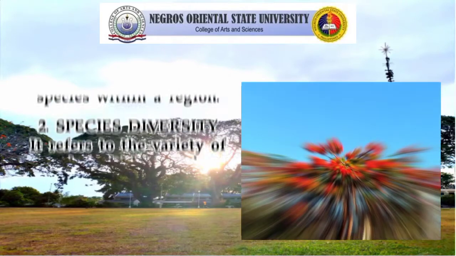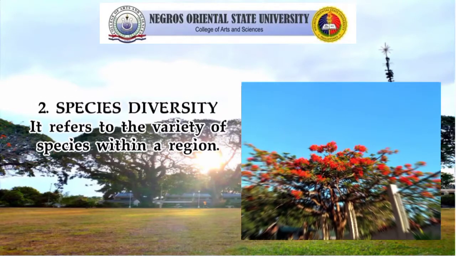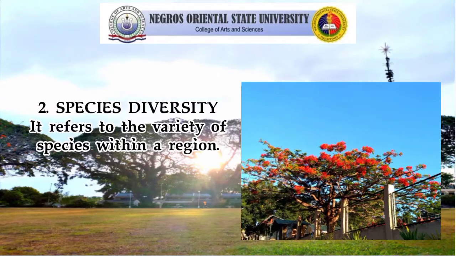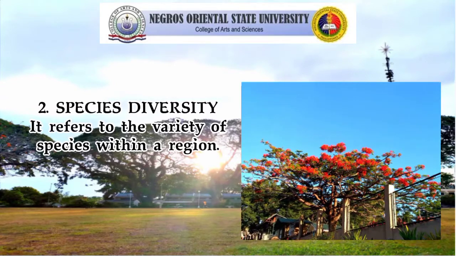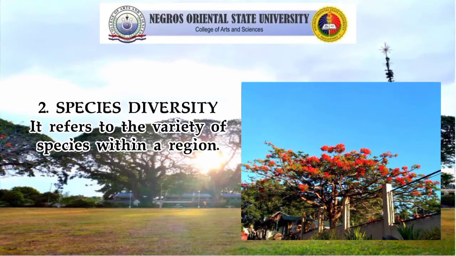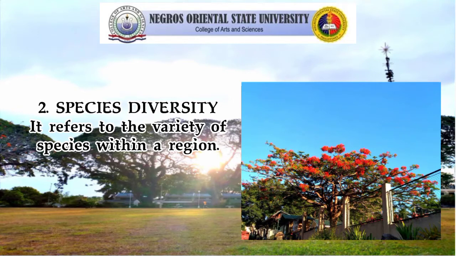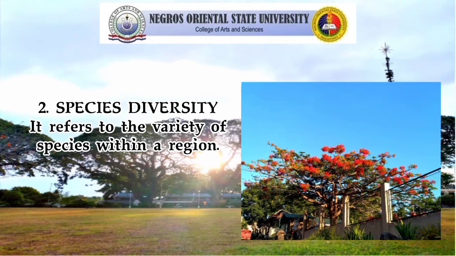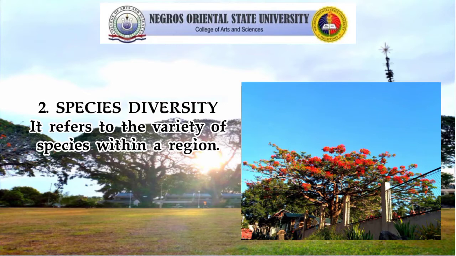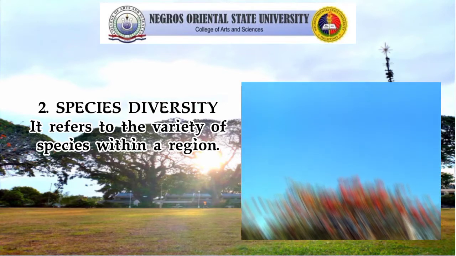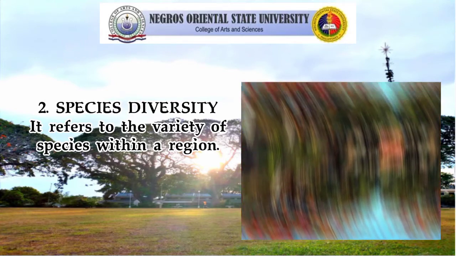Number two, species diversity. Species diversity refers to the variety of different types of species within a region. It is the biodiversity at the most basic level. It includes all the species ranging from plants to different microorganisms. It means that no two individuals of the same species are exactly similar. For example, humans show a lot of diversity among themselves.